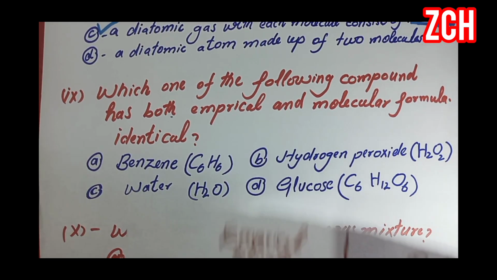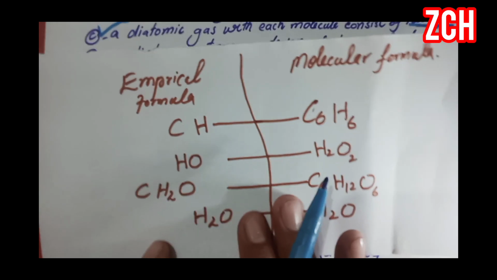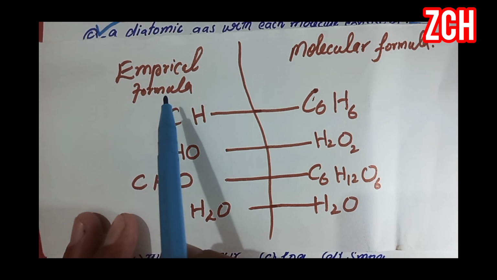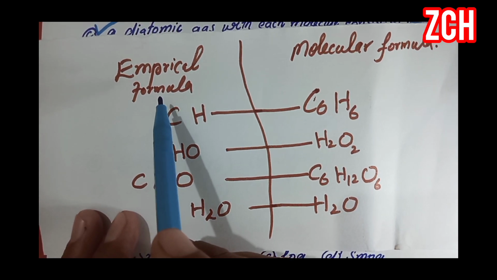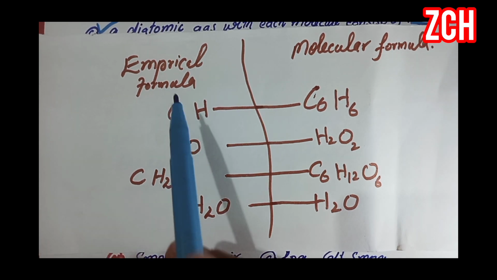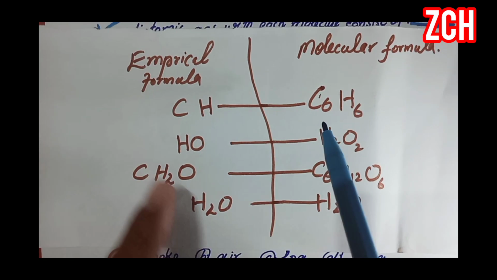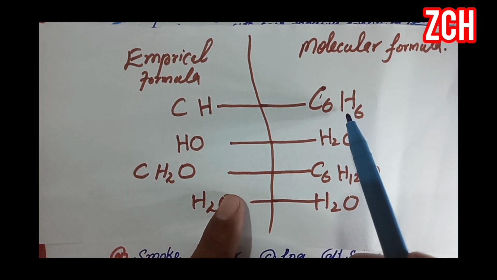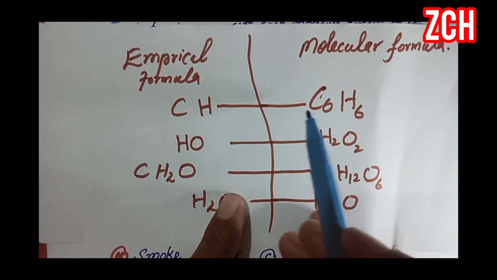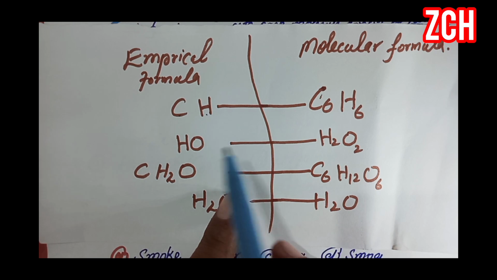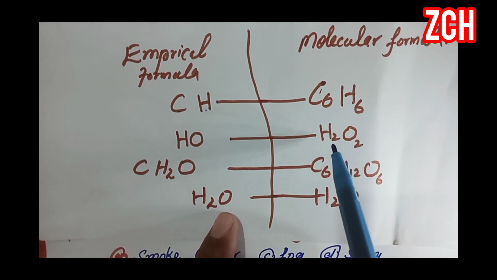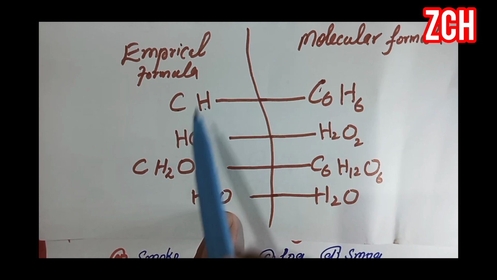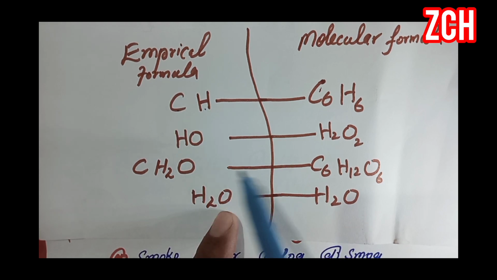If we see this table, the empirical formula is that formula which shows the simplest whole number ratio of the atoms present in a molecular formula. Here the molecular formula of benzene is C6H6, and if we simplify it, it becomes CH. Similarly, H2O2 simplifies to HO, which is the empirical formula.